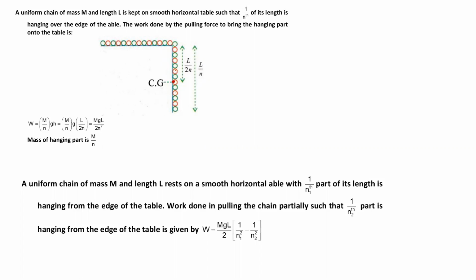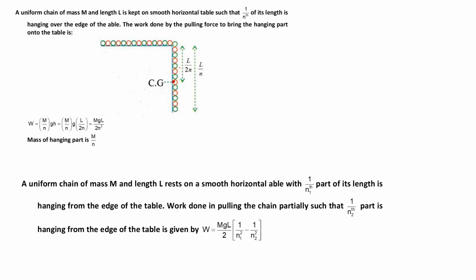That means I am lifting the total mass, but which point do I have to consider? I have to consider the center of mass. So I am taking the total mass of this hanging part from this point, and this height I will consider as L by 2n. That means I am not lifting the total part L by n; I am lifting the point where the mass is concentrated. Yes or no? That point is at a distance L by 2n.